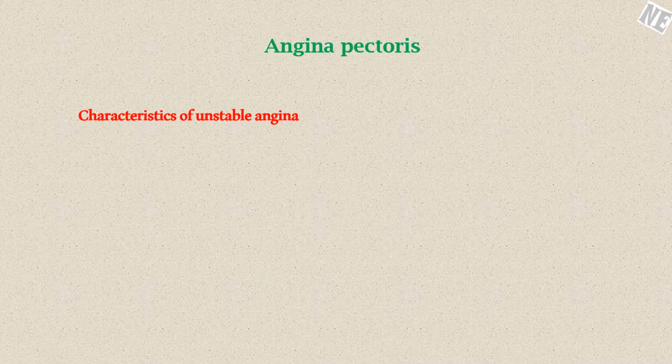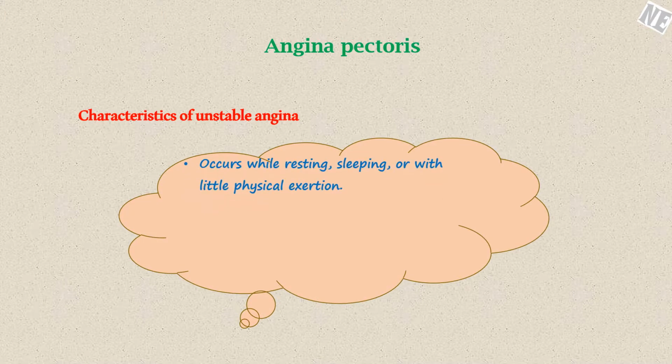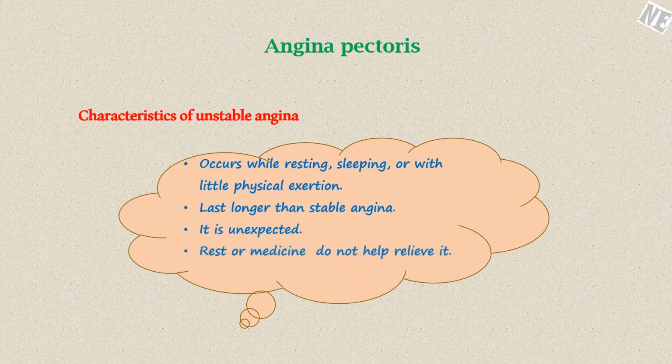Characteristics of unstable angina. It occurs while resting, sleeping, or with little physical exertion. Pain lasts longer than stable angina, maybe 30 minutes or longer, and it is unexpected. The pain may not disappear with rest or nitroglycerin. It might be a signal of a heart attack.